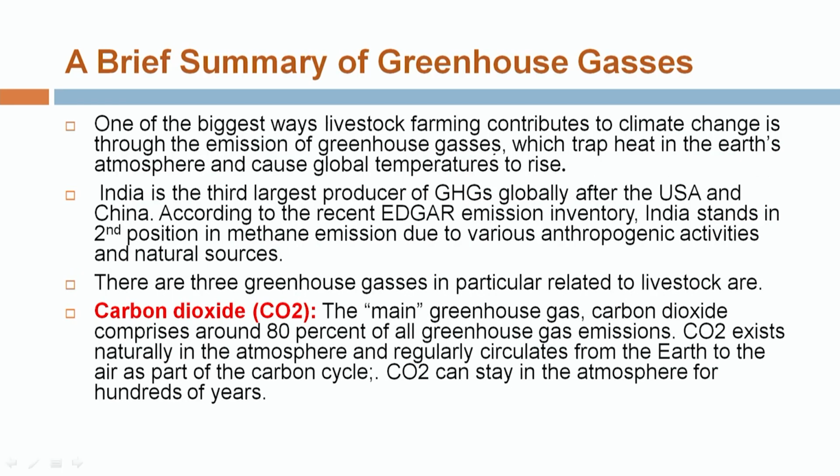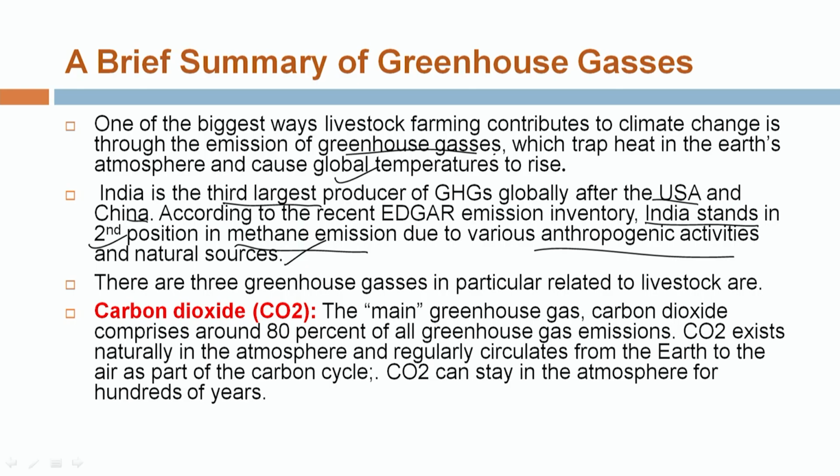One of the biggest ways livestock farming contributes to climate change is the release of greenhouse gases. These greenhouse gases trap the heat that is radiated from the environment and lead to an increase in the global temperature. India is the third largest producer of greenhouse gas globally after the USA and China, and India stands second in methane emission through various anthropogenic sources and natural resources.